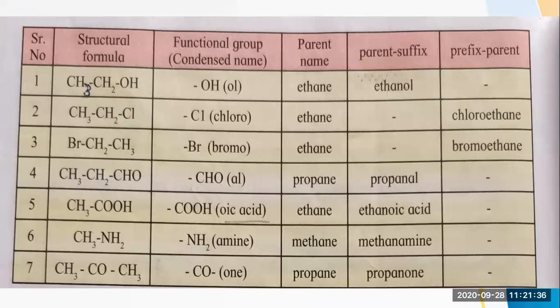Now see here, the parent name will be ethane. As I already told you, whenever two carbons are present, that will be eth. Okay, you can remember that particular list. This one.